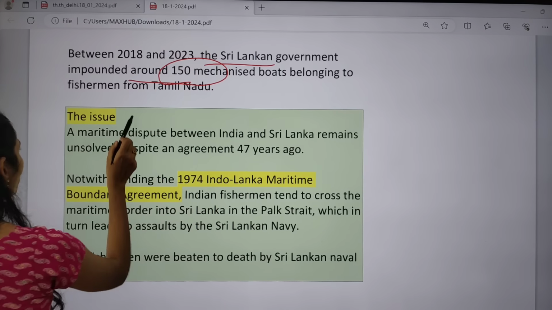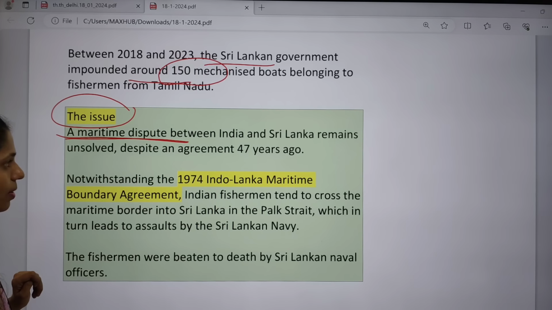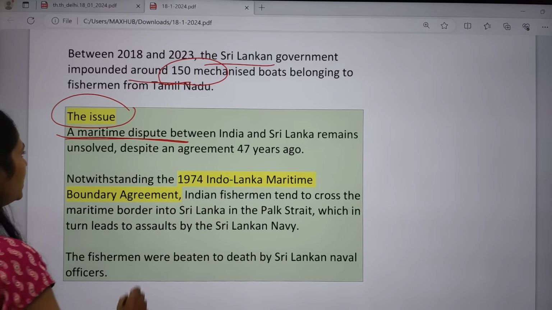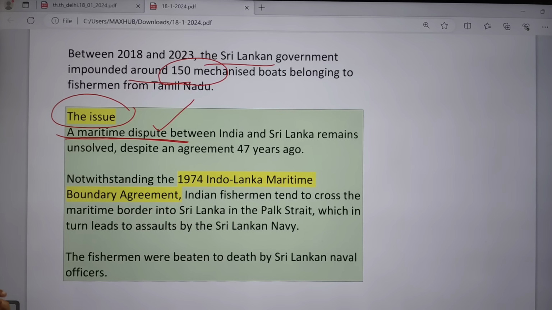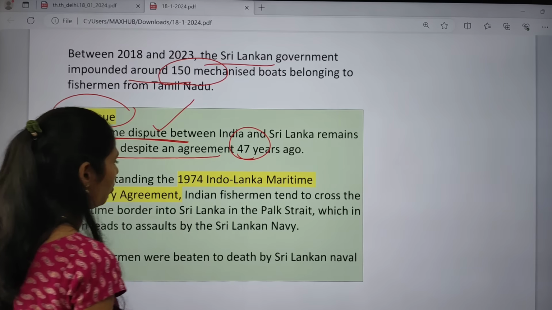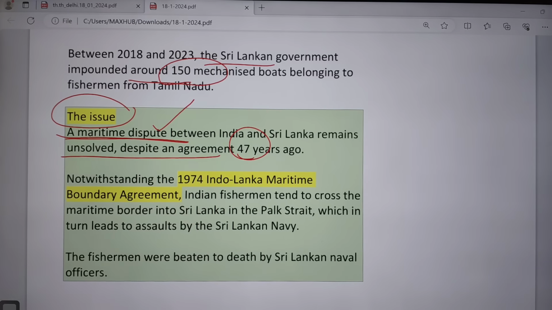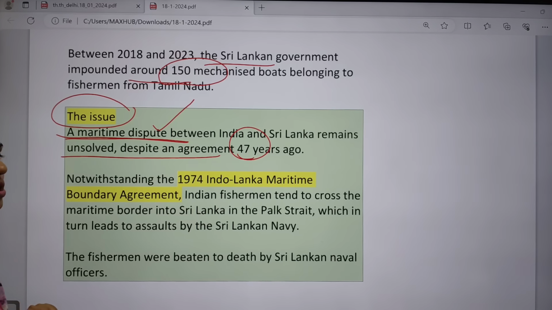So what is the issue? It is regarding a maritime dispute, that is, the international water boundary between Sri Lanka and India. The issue of the maritime border between India and Sri Lanka has remained unsolved despite an agreement 47 years ago. Around 1974, we came up with the Indo-Sri Lanka Maritime Boundary Agreement.